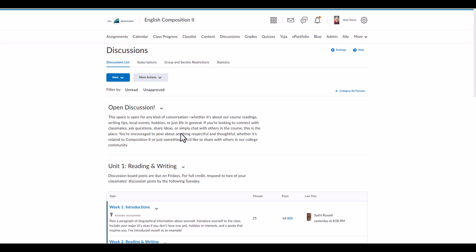If I can think of cool stuff to get you started, I might make some forums later, but just know that it is there. You can create a forum, you can join other people. I've put it at the top here so that you can check it out. Just write whatever you want, as long as it's not mean or bad or anything like that.